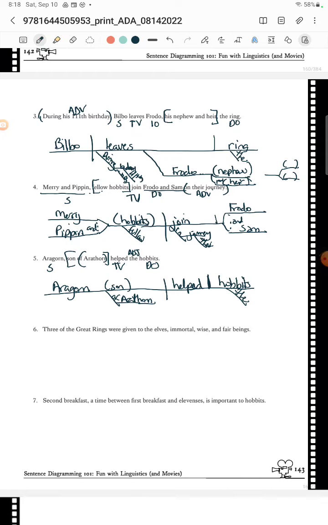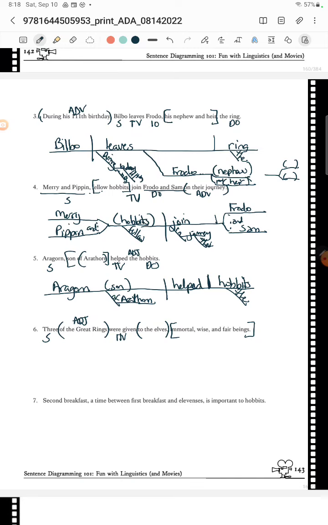3 of the great rings were given to the elves. And the elves are immortal, wise, and fair beings. So, first of all, we've got 3 as our subject. Of the great rings is an adjective prepositional phrase. And then they were given, so that's my intransitive verb. And they were given to the elves. And then the elves are being renamed as these magical beings.